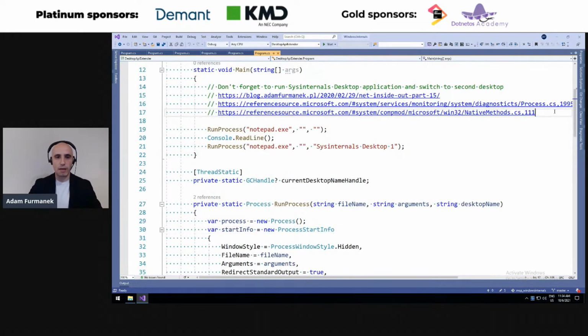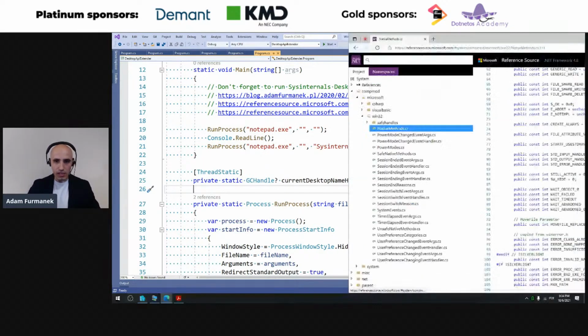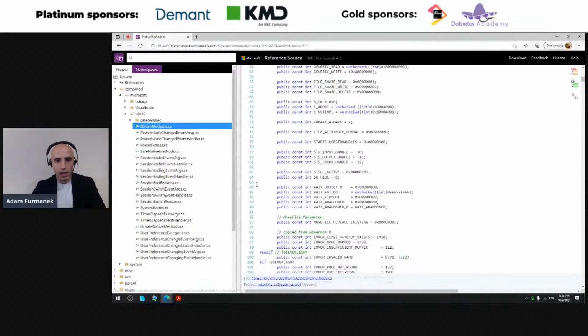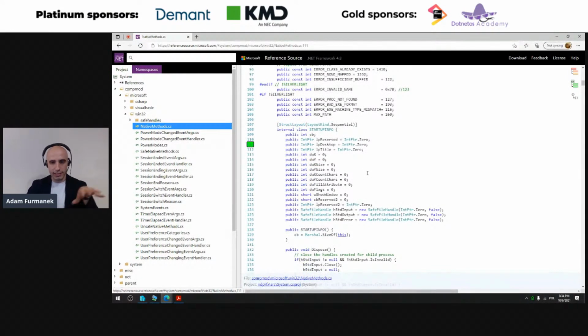Well, how we can fix this is we can actually override some machine code under the hood. If we open the MSDN and see how these things are initialized under the hood, you can see that the startup infrastructure has this lpDesktop field, which is initialized and always zeroed out.